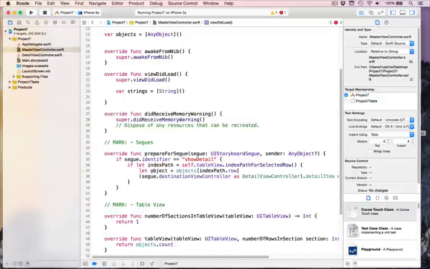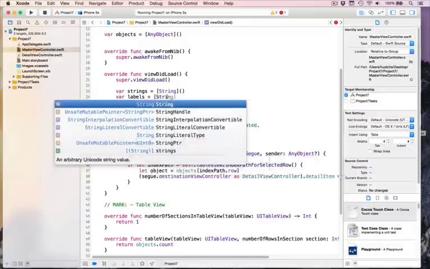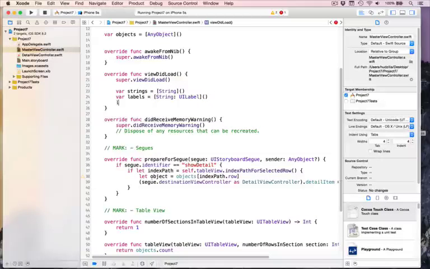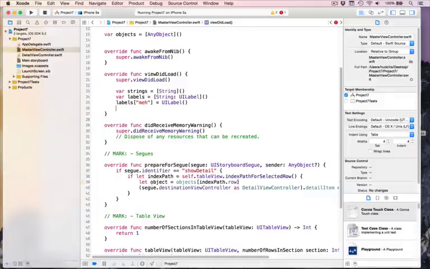And if you remember from project 6, we make dictionaries by saying var labels equals a key name, String, then a colon, then a value name. So I'm going to store UI labels, just like we were doing in the last project. That creates a new dictionary where the key is a String and the value is UILabel. We can then do things like labels["meh"] equals some UILabel. So that's the difference between arrays and dictionaries. They're different, and you use them both all the time.